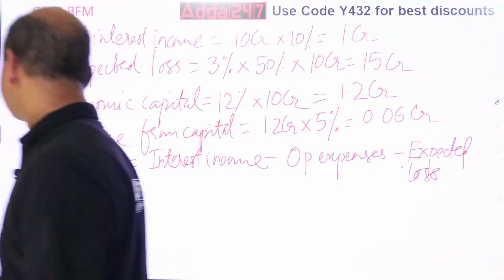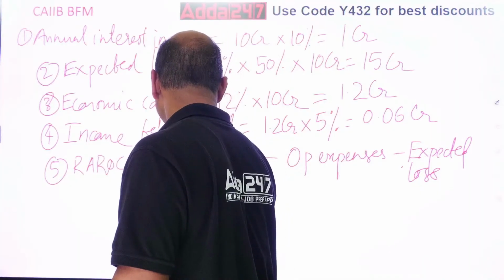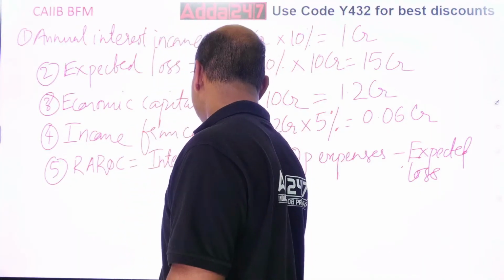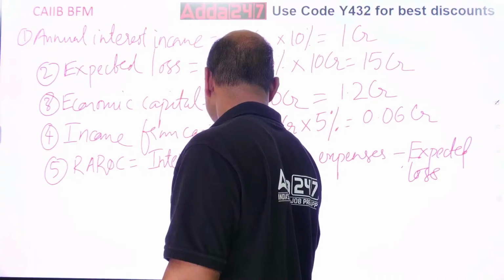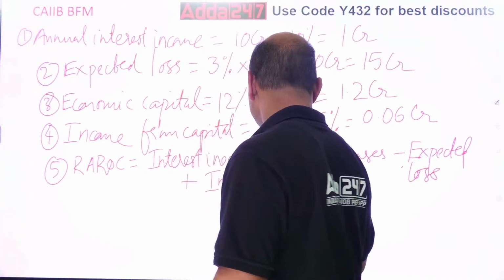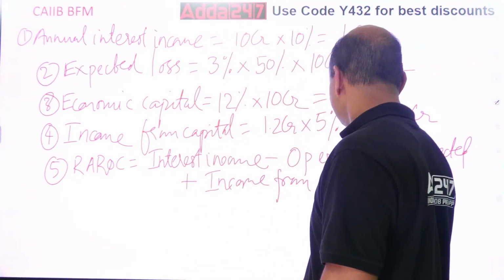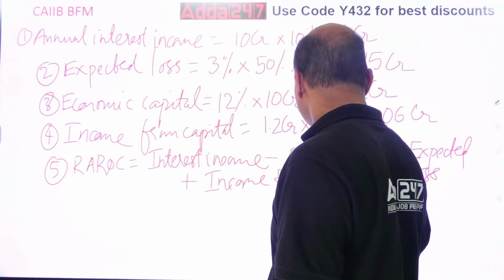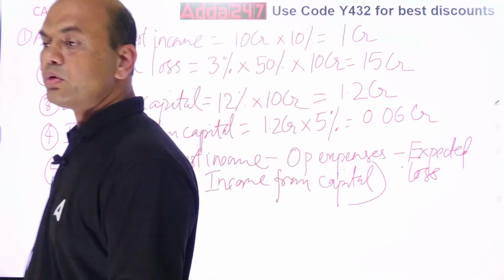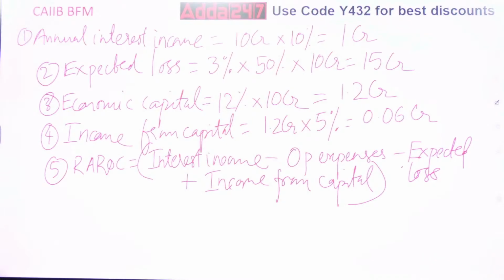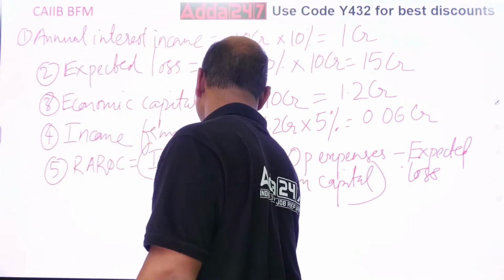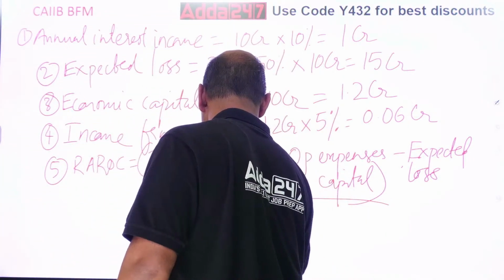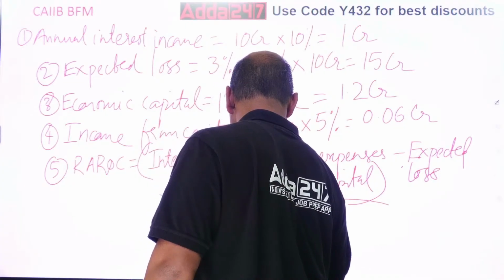Income is there, so plus your income from capital. And the whole divided by your economic capital.